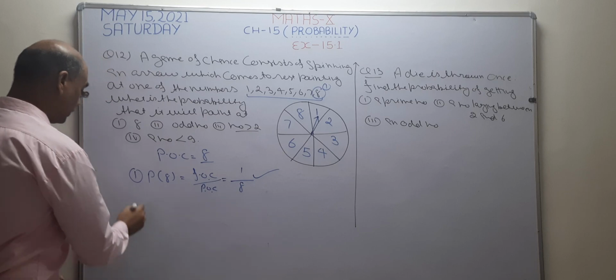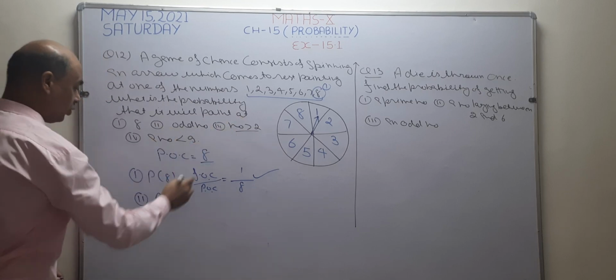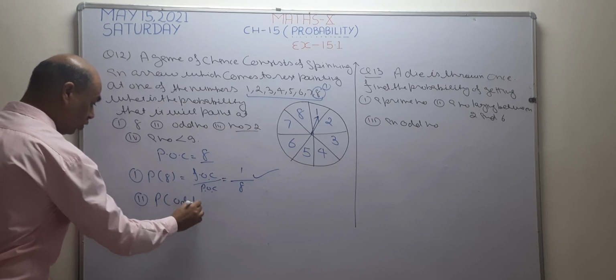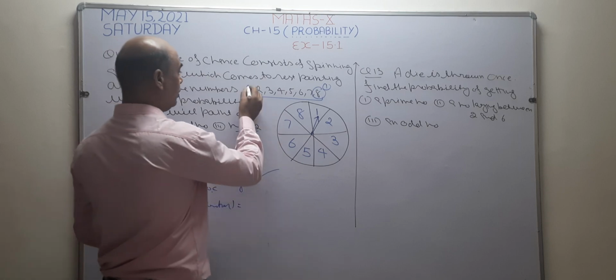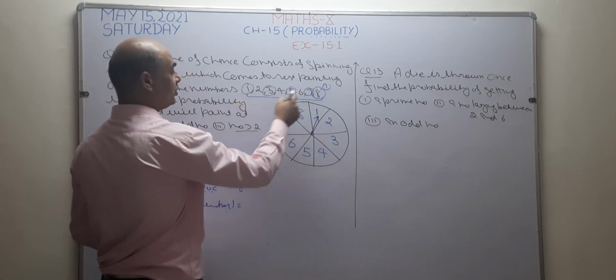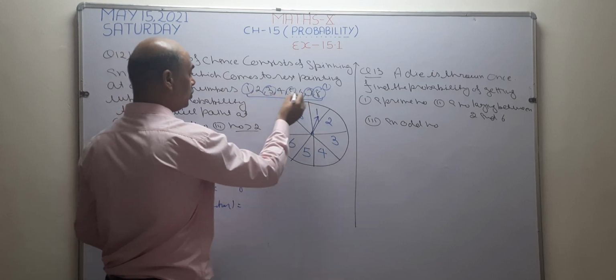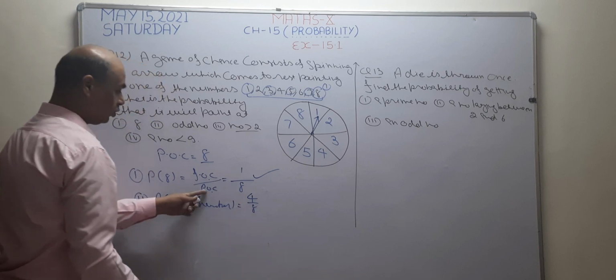This is the answer. In the second part, I want to find the probability that this arrow is going to rest on an odd number. I want to check odd numbers. How many odd numbers are there? 1, 3, 5 and 7. How many odd numbers are there? 1, 2, 3, 4. So the possibility is 4. So the answer becomes 4 by 8. POC is 8.